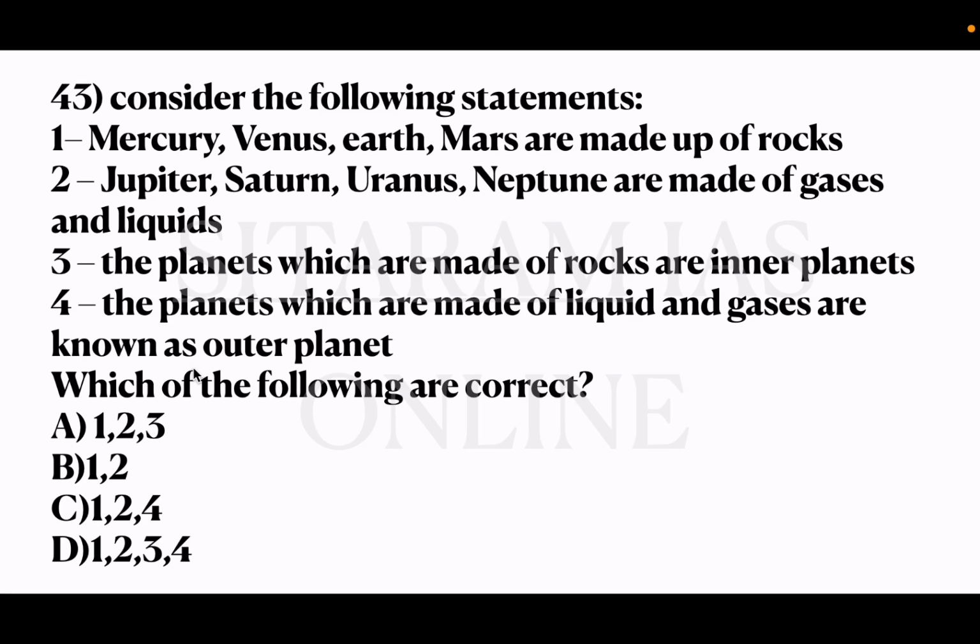So given in the options, option A 1, 2, 3, B 1 and 2, C 1, 2 and 4, D 1, 2, 3, 4. The option D, that is 1, 2, 3, 4 statements are correct. Okay, the inner planets are Mercury, Venus, Earth, Mars, and these are made up of rock particles. And the outer planets are Jupiter, Saturn, Uranus, Neptune, and these are made up of gases and liquids.